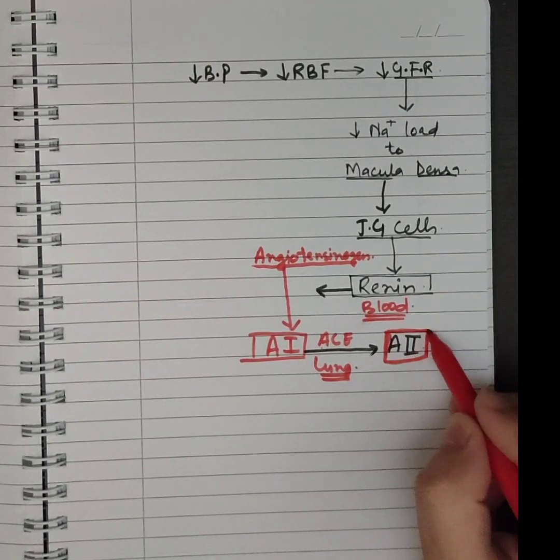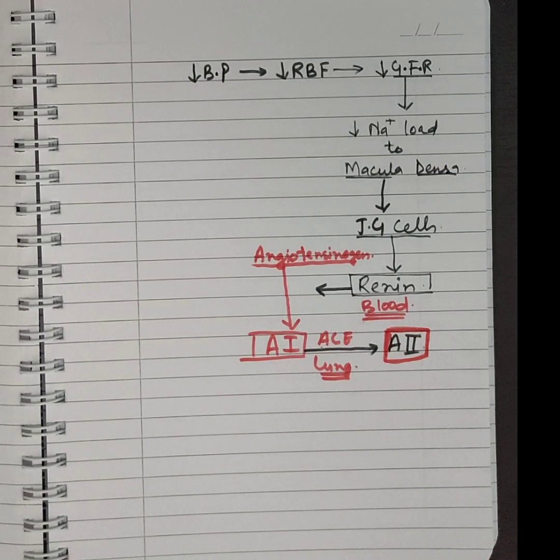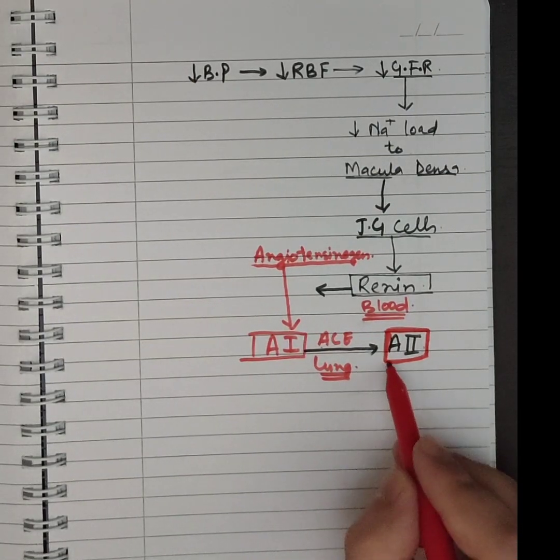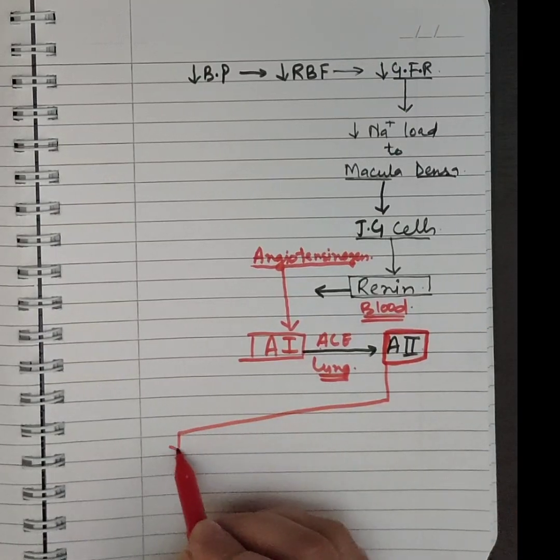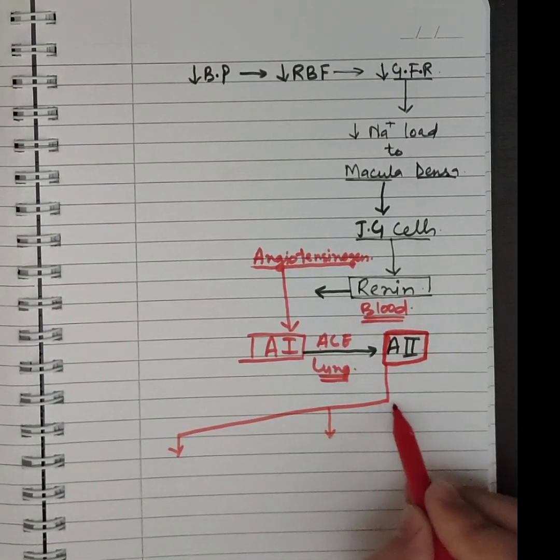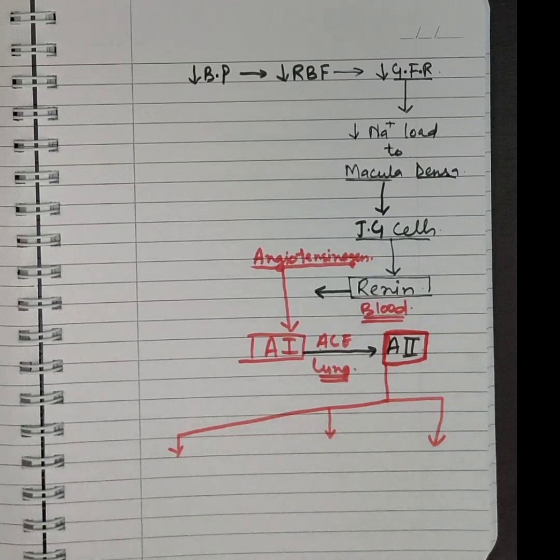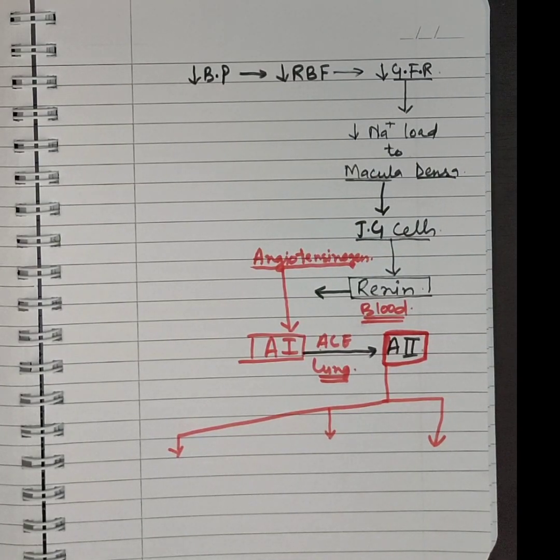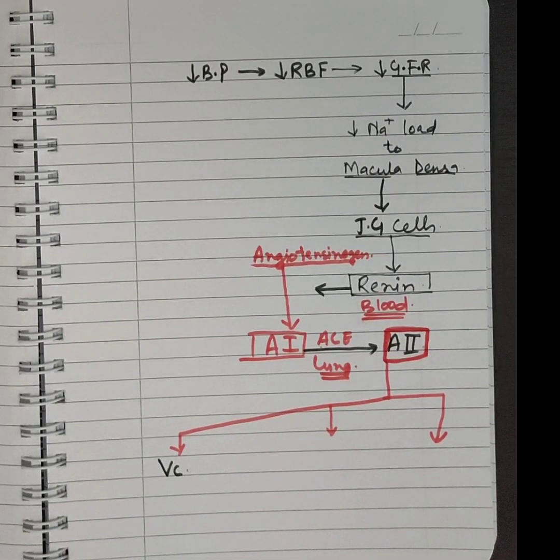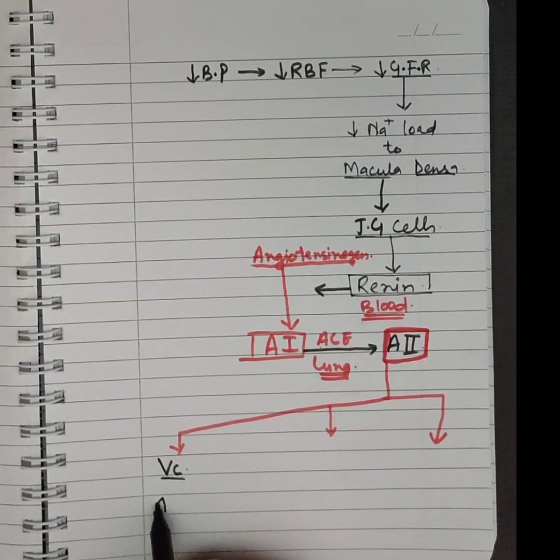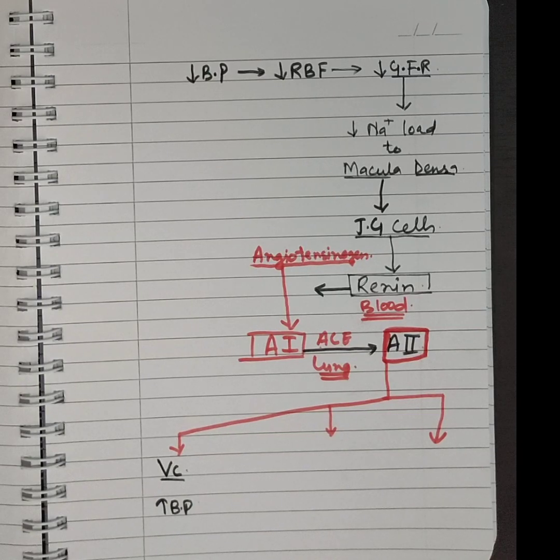Now this angiotensin second, this is the most important molecule. Mark it. It is very important, and it is the most important molecule of the RAAS system because this angiotensin second performs three functions. What are the three functions? Number one, it causes direct vasoconstriction. It acts on the blood vessels and causes constriction of the blood vessels. And when blood vessels are constricted, it increases blood pressure. This is a very fundamental thing, you will be knowing this.